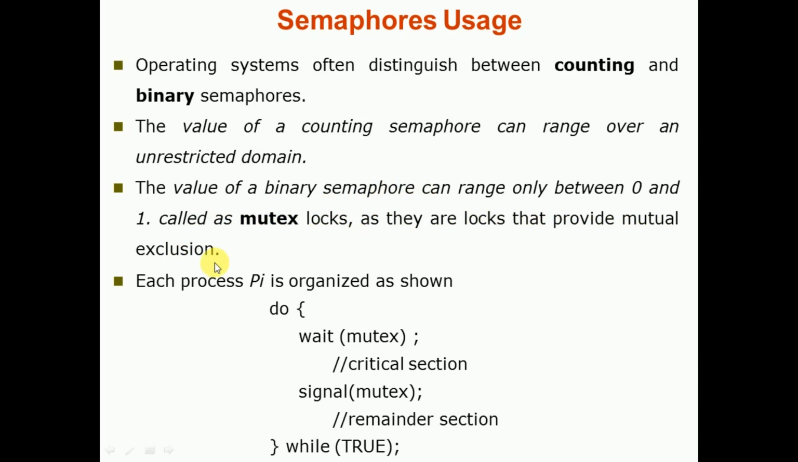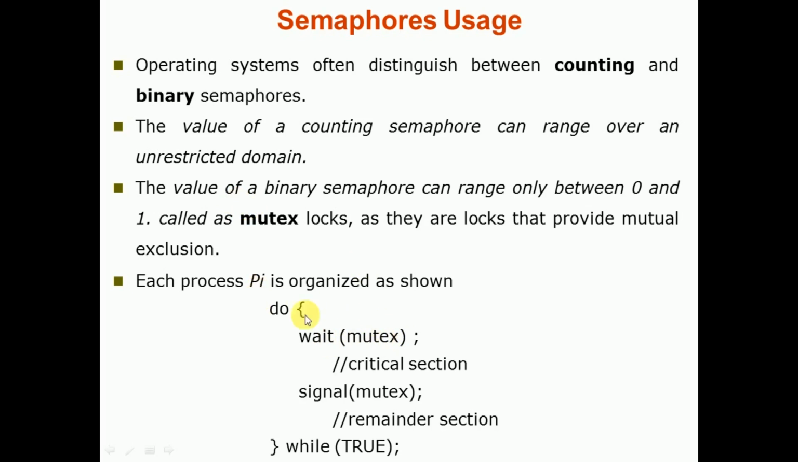Here each process Pi is organized like this. We have a do-while loop, while true: wait(mutex), then the critical section, then signal(mutex), then the remainder section. I already told you about wait and signal. Initially the process Pi will call wait of mutex. With respect to this mutex lock, it will call wait, so it will be waiting to enter the critical section.